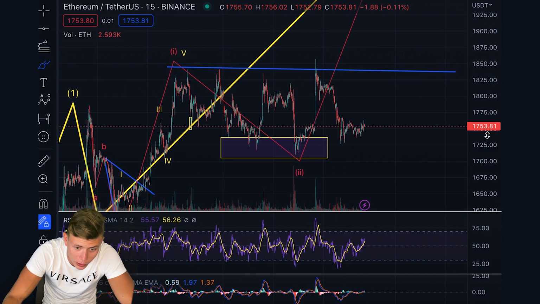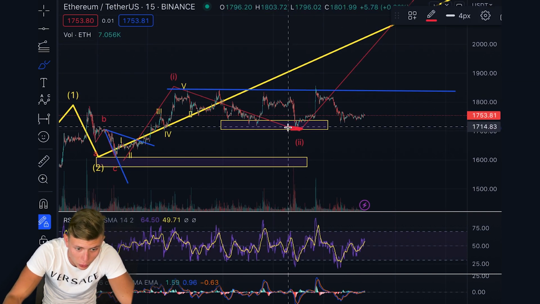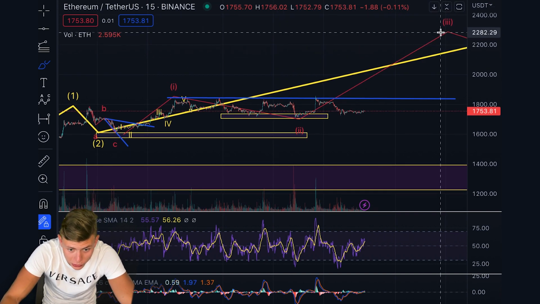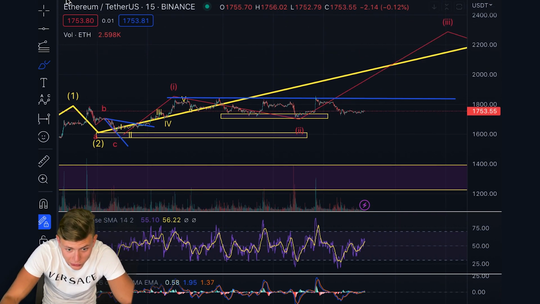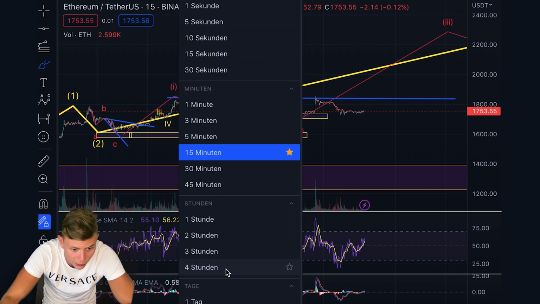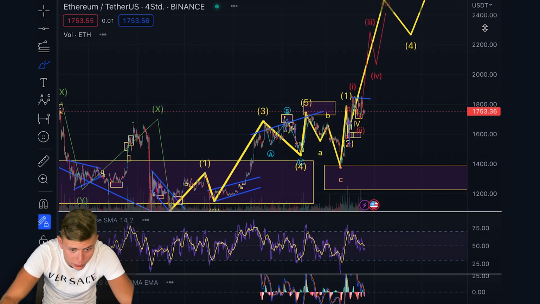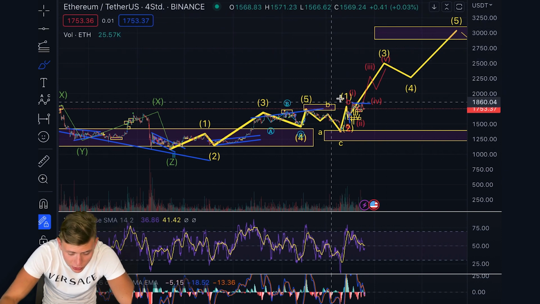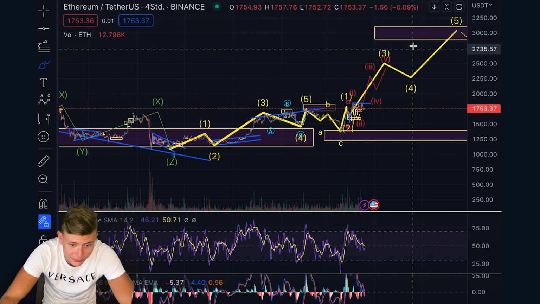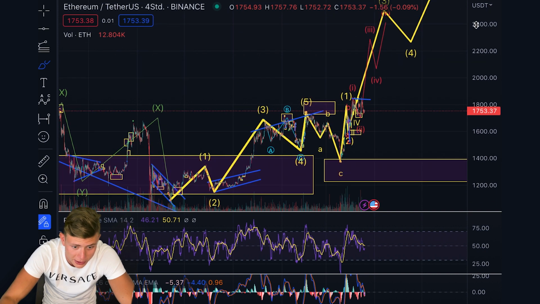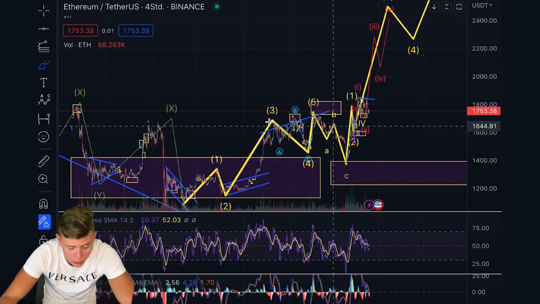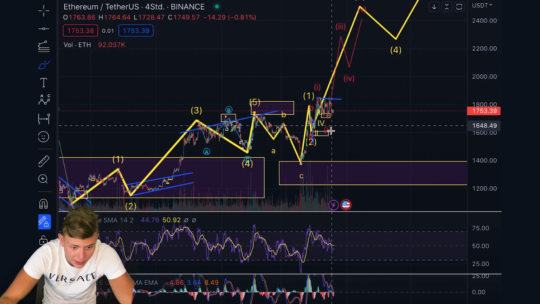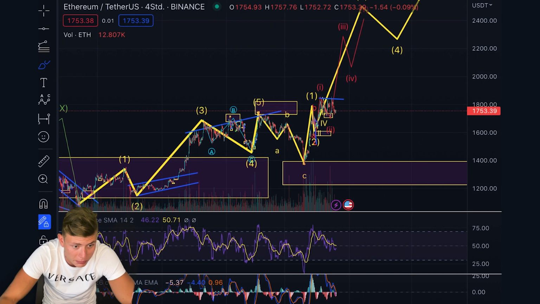The risk-reward ratio is quite nice because we should hold this support. We should not drop below that in this scenario, but we should reach price targets of 2,280 approximately, or even higher. When we zoom out even further, you can see the overall price target is at the 3,000 US dollar level, which is practically a 75% increase from here. That's what I've been looking out for since many weeks and months already, and I think that this is what's going to happen next.